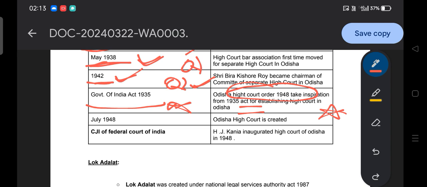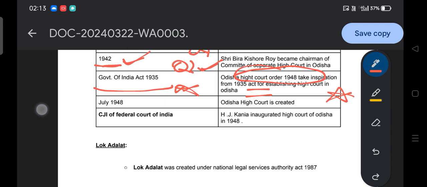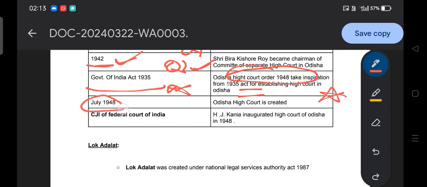For example, different legislation or different things in our Indian Constitution were inspired from different parts of the world. Similarly, the Odisha High Court Order was basically responsible for the creation of that. Then moving to the next, July 1948, the Odisha High Court is created. They can ask the question: in which year was the Odisha High Court created? Simply, July 1948. You have to remember the month and year also.